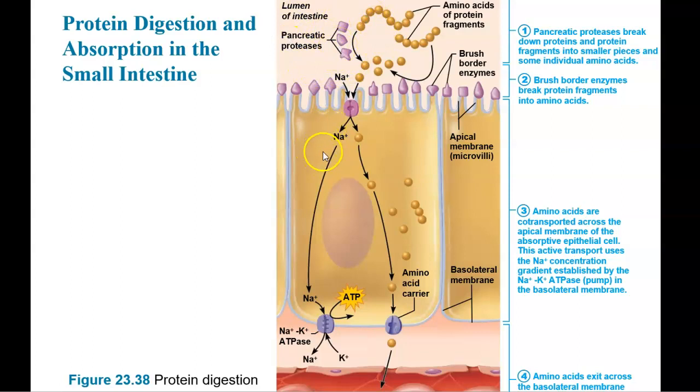So if there's less sodium here, more sodium here, that means sodium is going to move down the concentration gradient, and it's going to move into the cell. And that's going to bring in the amino acid with it. Then it's going to travel across the enterocyte, and then those amino acids are going to make their way out through these amino acid carriers and then find their way into the capillaries.